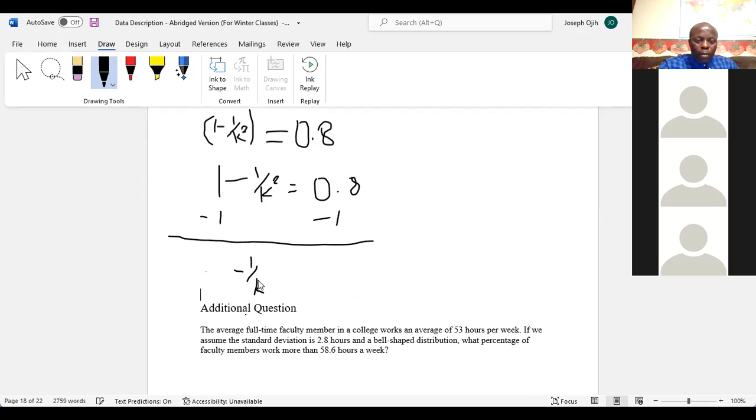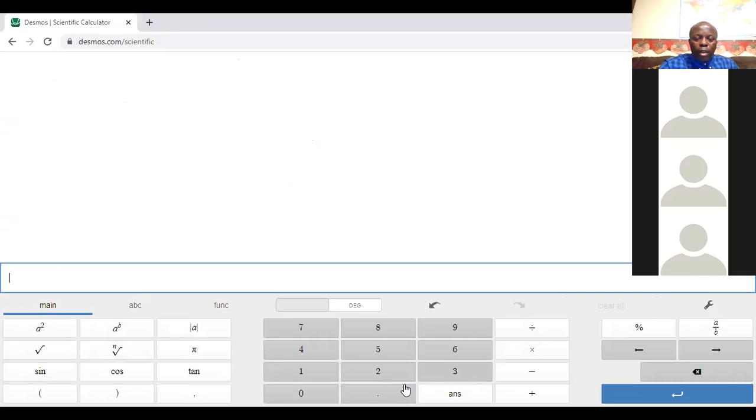Equals, now we need to get 0.8 minus 1. We can get that from our calculator. 0.8 minus 1 gives us this answer here, negative 0.2.